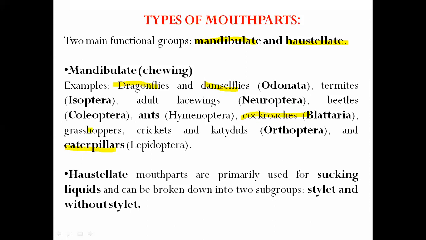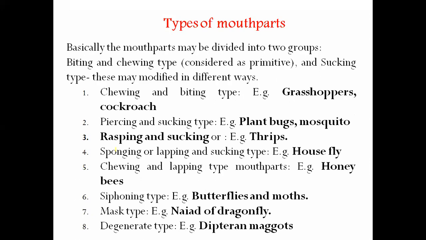Firstly, our main groups: some of these are the primitive group and some are modified for sucking. On the basis of different modifications, there are stylets, needle-like parts, which are present in sucking types most of the time, not in the chewing and biting, the mandibulate type, isn't it? So a modification occurs there, and we'll discuss it later when we see piercing and sucking. We will definitely discuss the suckers and this modification.